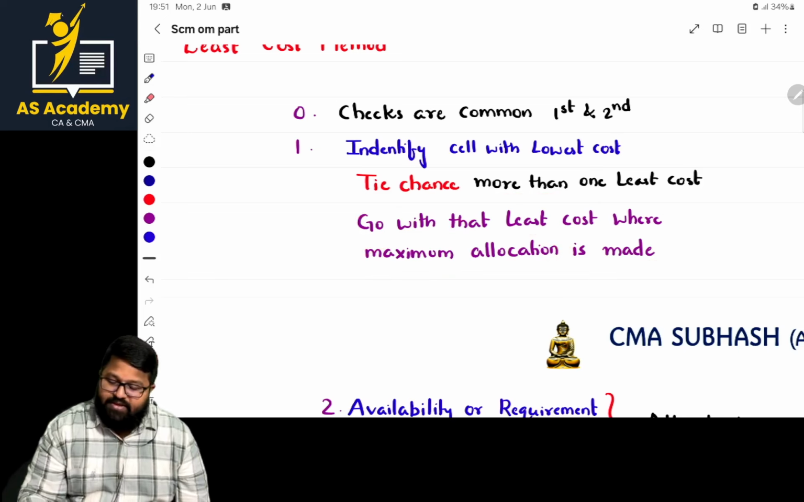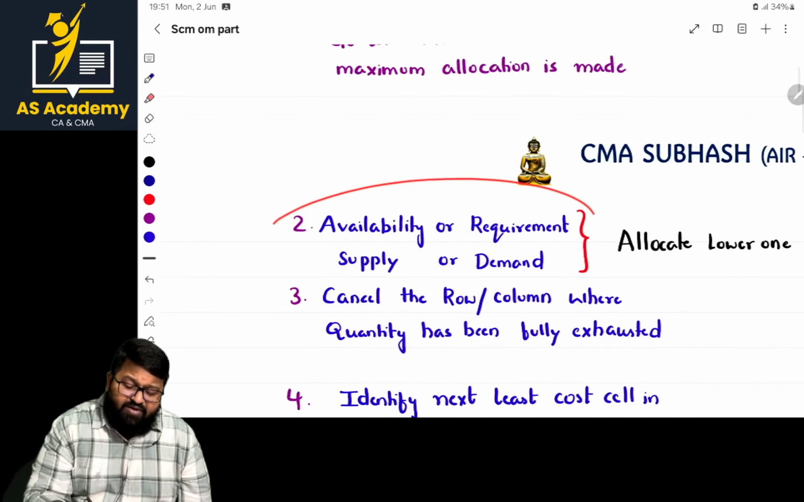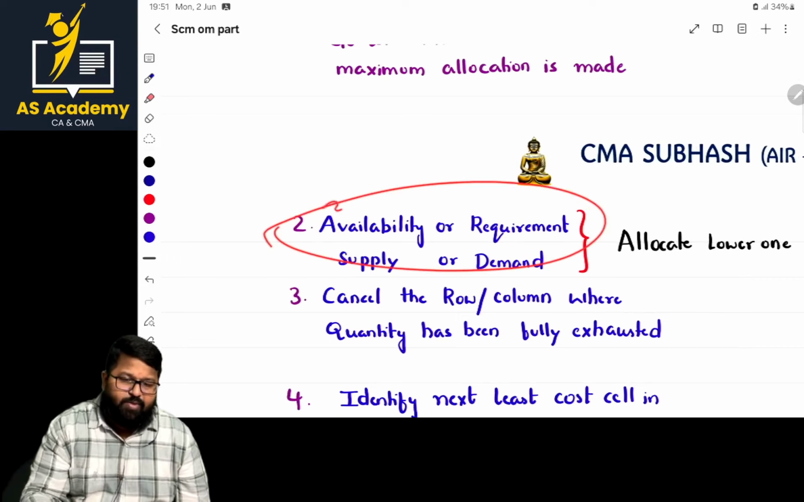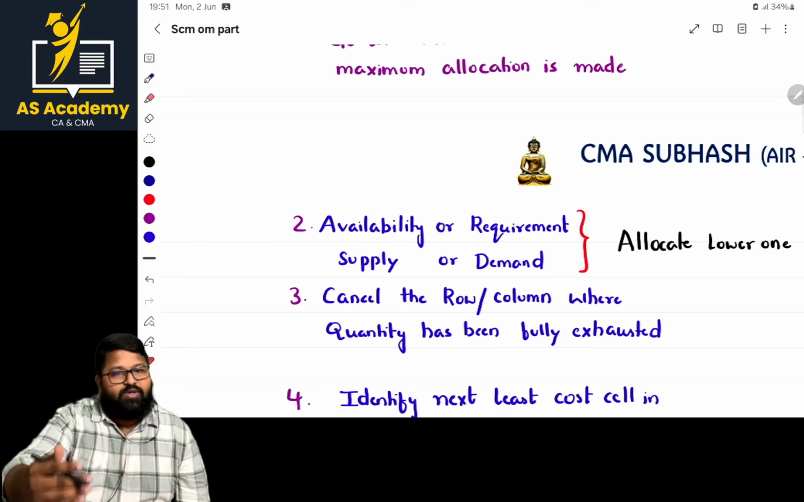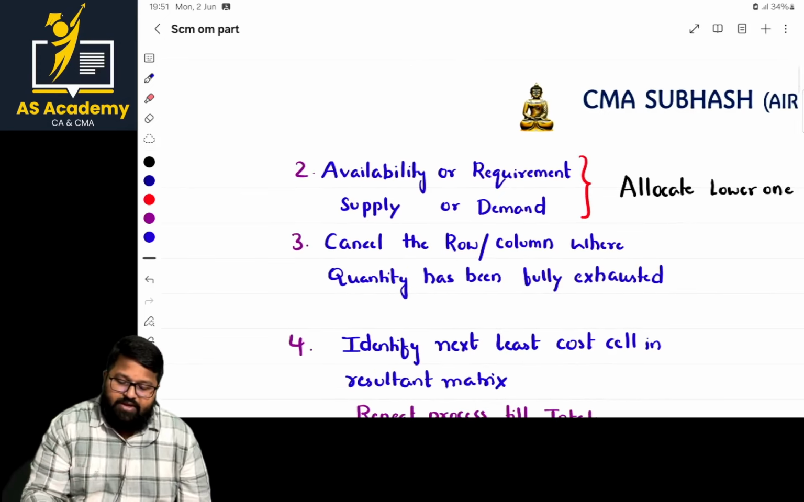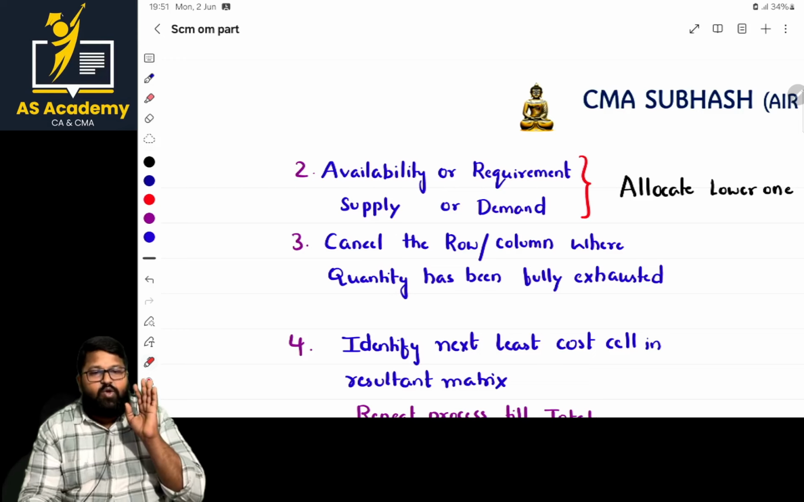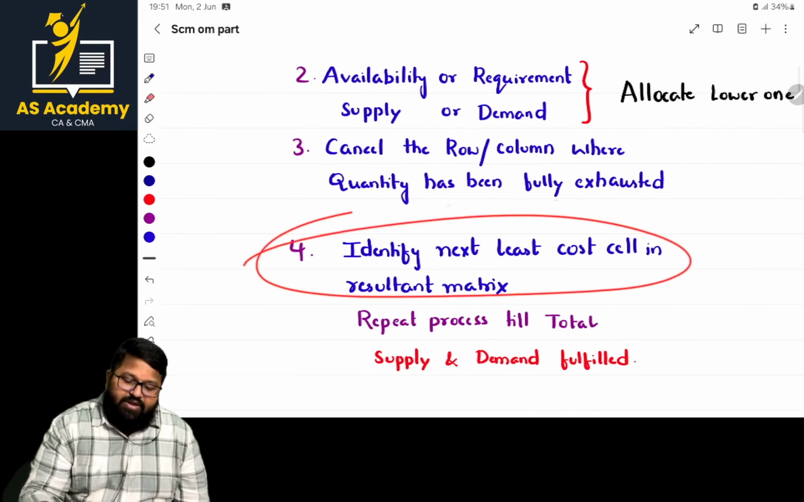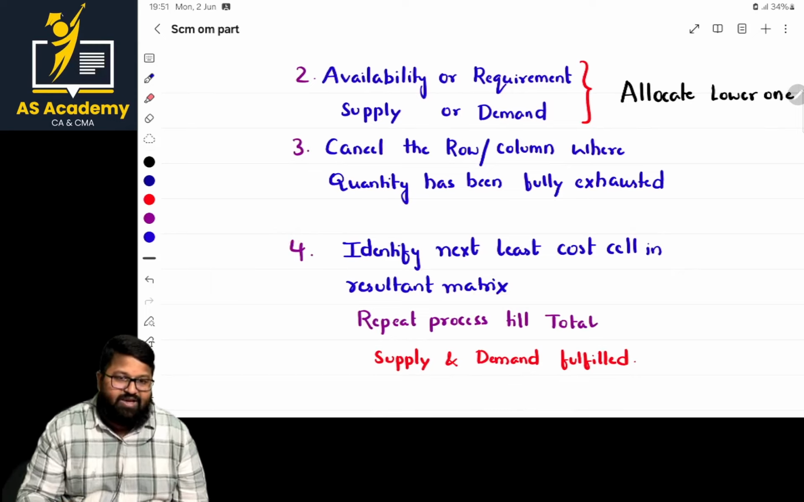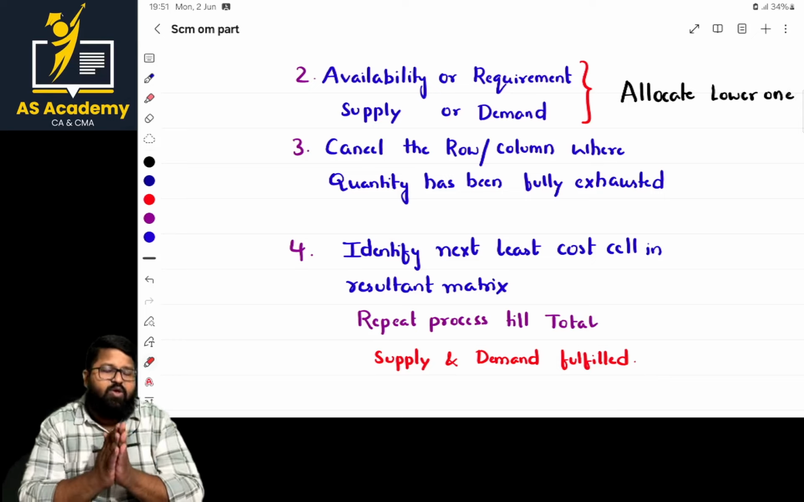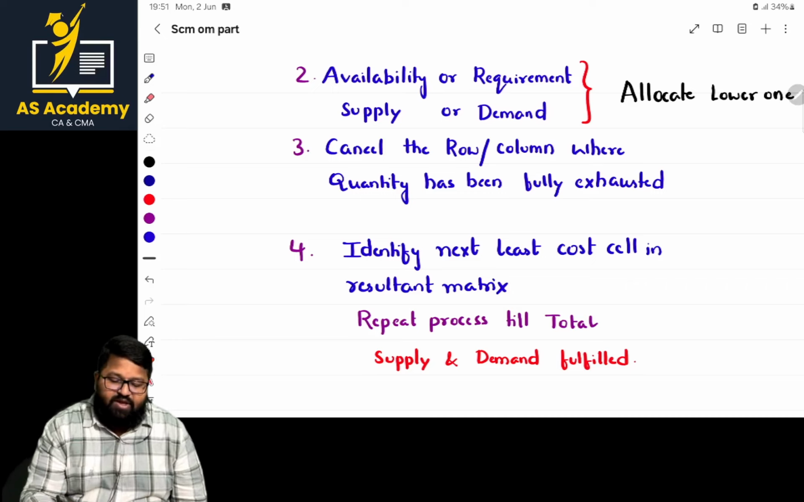And what is this maximum allocation? Supply or demand, basically. This process is common for the northwest corner method and the least cost method. Next, whatever demand part or supply part is exhausted, just cancel it to avoid confusion. And next, identify the next least cost cell in the resultant matrix. We are done with the first part now. Next, of all the balance, what is the least? Then repeat the process till the end. The process is common. You keep on doing this and you will get the answers. Clear?